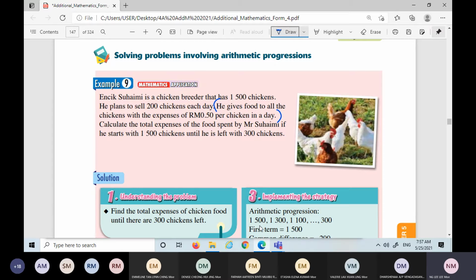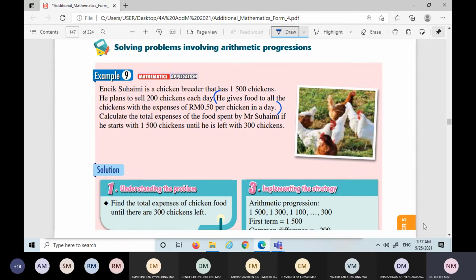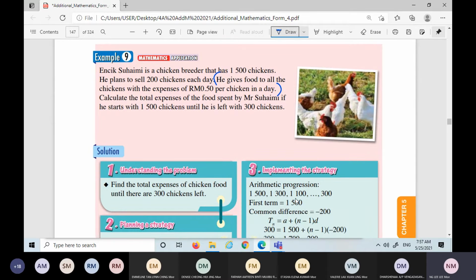So the first day the chickens we have is 1,500. The second day, after you sell 200 chickens, the balance is 1,300. Then subsequently 1,100, until it is left with 300. So 300 will be the last term. Now I want to calculate the total food. It means I want to total every day's number of chickens this Mr. Suhaimi has, and after that only times with the 50 cents. Then I will get the answer.